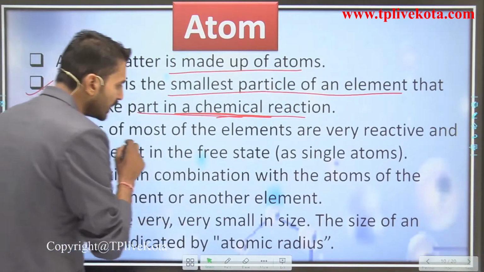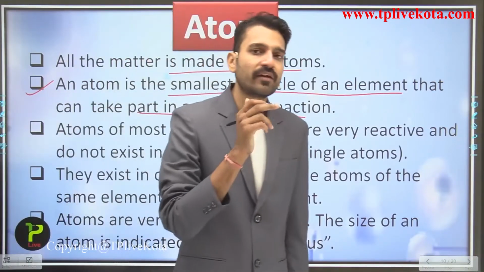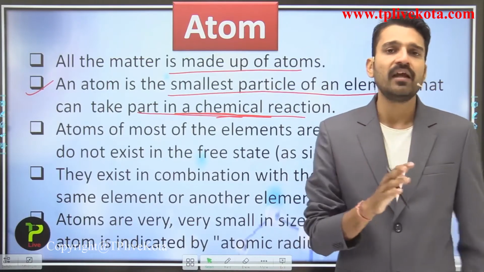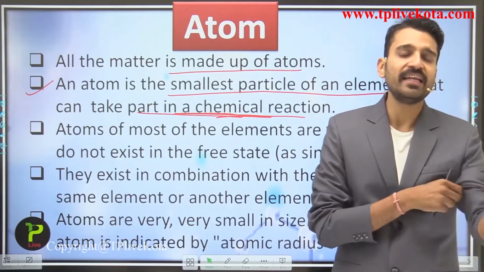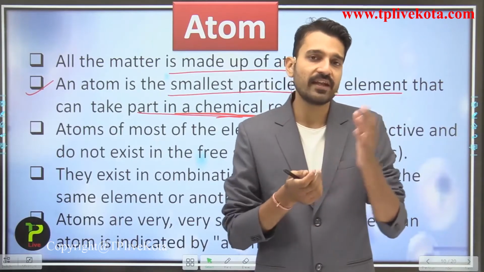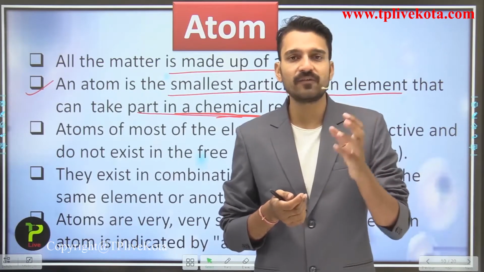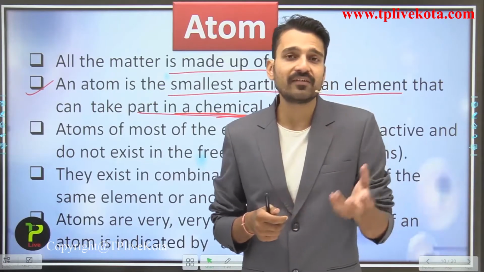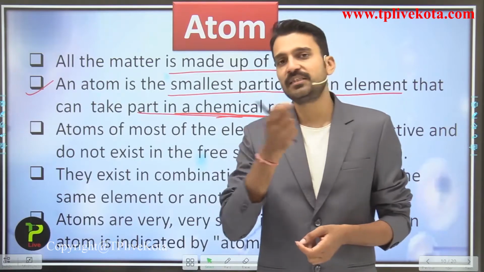Talking about the atoms, atoms of most of the elements are reactive and cannot exist in the free state, while some of the atoms are very less reactive, which are termed the noble gases, and they exist in the free state. We are also going to see what the noble gases are and why they exist in the free state.